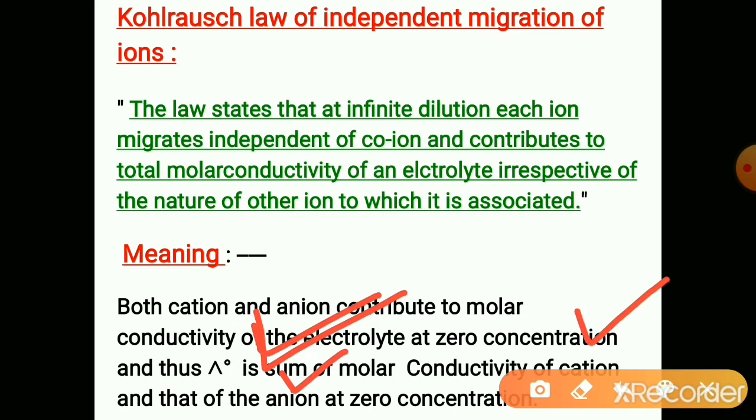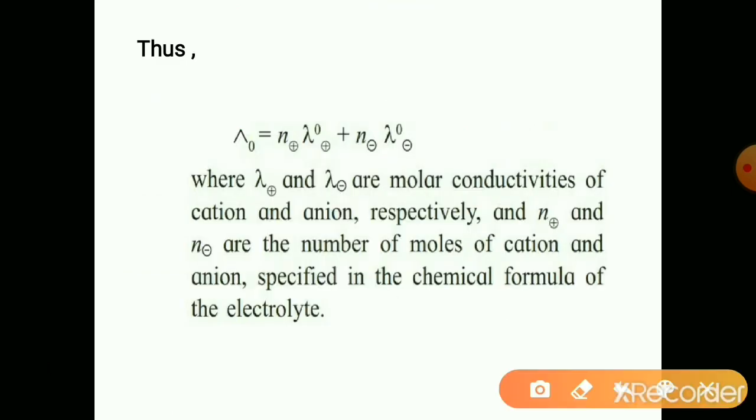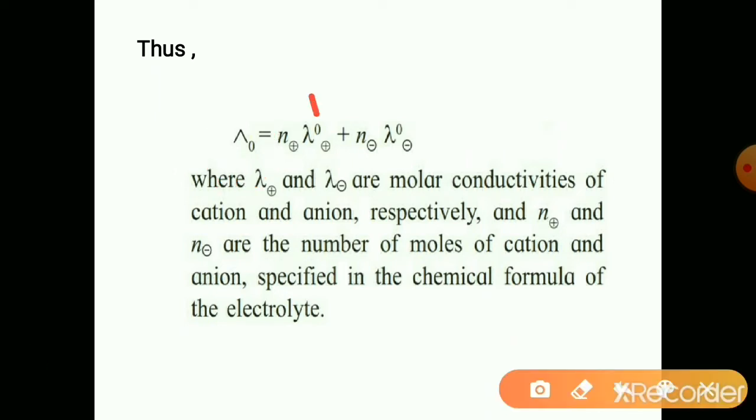So lambda naught of the electrolyte is the sum of lambda naught of cation and lambda naught of anion, multiplied by the number of ions produced by that electrolyte.